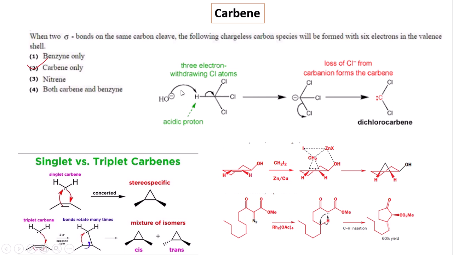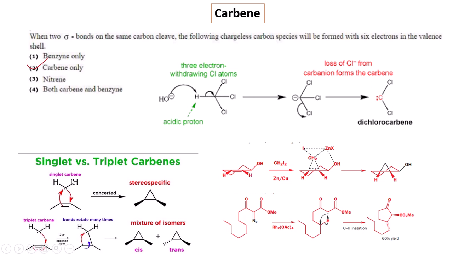Here the OH minus can cleave the CH bond, producing a negative charge, and then this negative charge can cleave the CCl bond, producing the carbene. This is a sextet species containing 6 electrons, a very unstable species, and it can react with different types of organic molecules to form different types of products. So the correct option is carbene, where the same center, by cleavage of the two bonds, produces the carbene species.